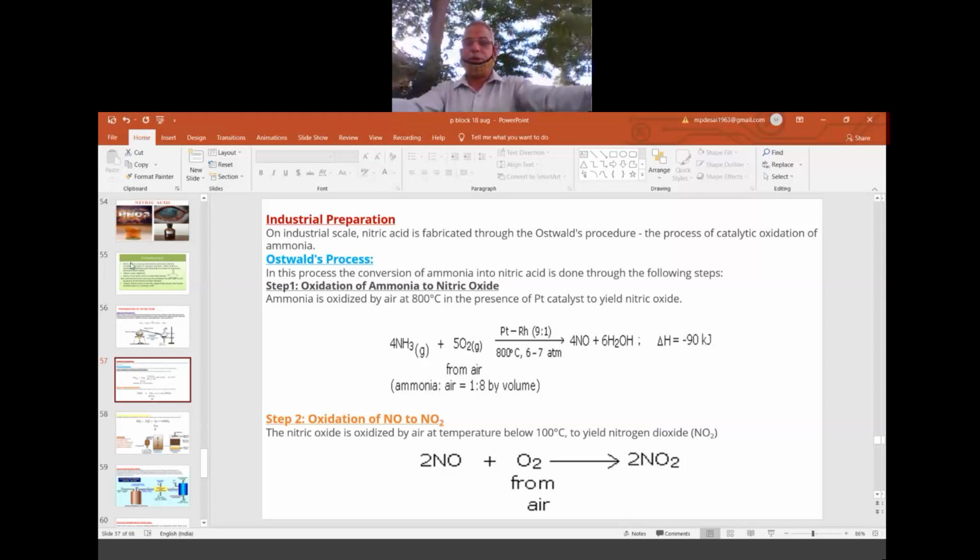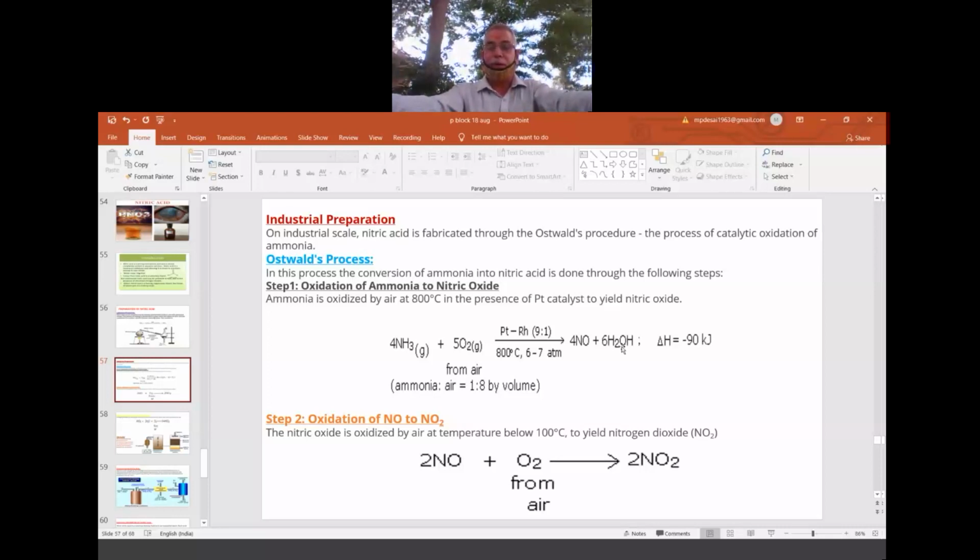Using strong conditions, catalyst, temperature, pressure, we get nitric oxide with H2O. One H is extra here, a typing mistake. You have to remove it; it is 6H2O. After getting NO, we go to step 2. That NO is shifted to the next chamber, where it is subjected to strong oxidation. So NO becomes NO2.